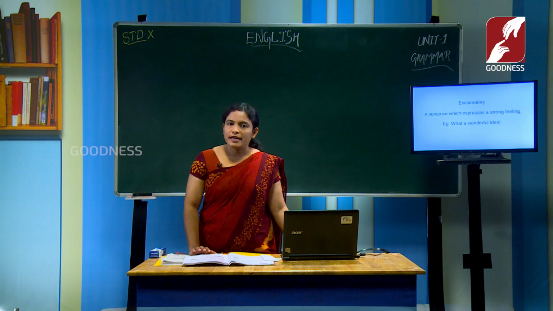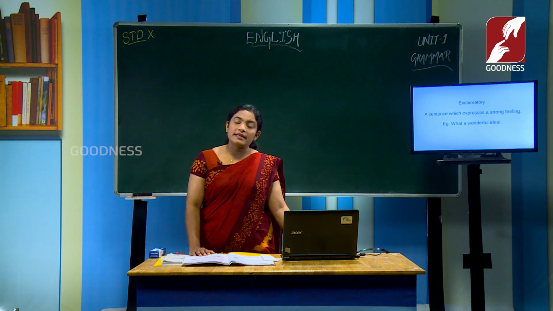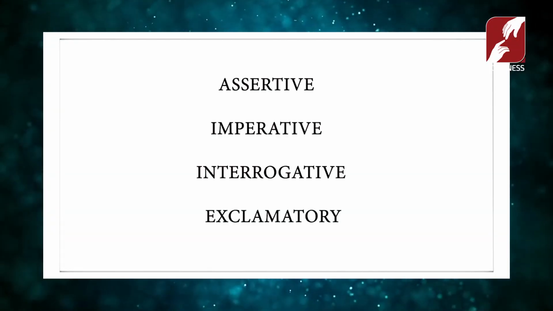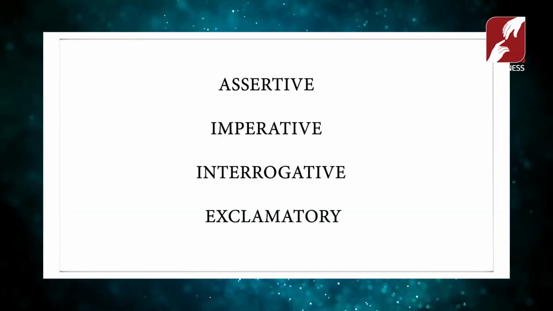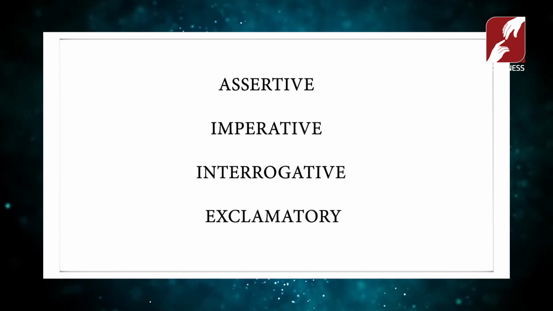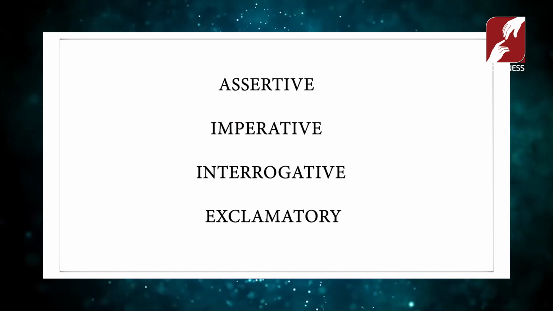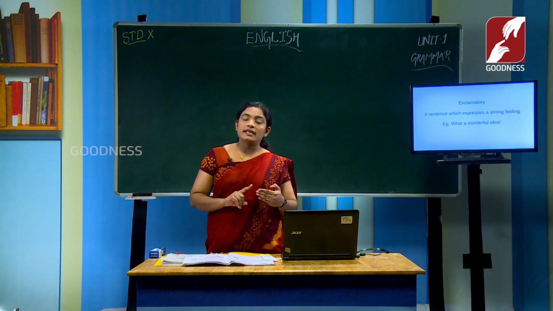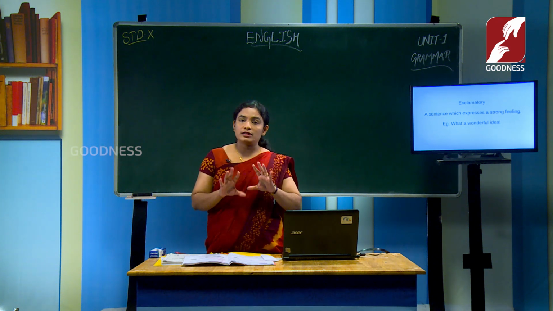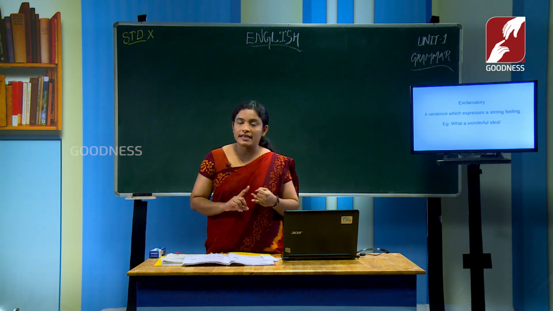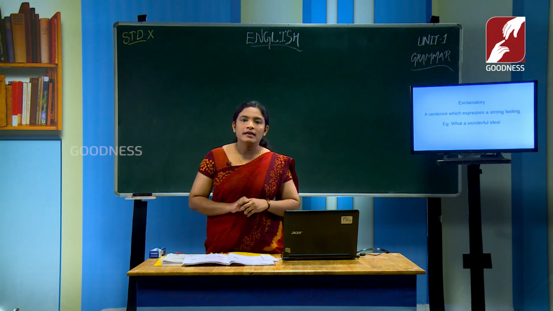There are four kinds of sentences in English, and which are they? They are, yes, assertive sentences, then imperative sentences, interrogative sentences, and exclamatory sentences. In assertive sentences, we can see two kinds of sentences, the positive and the negative, or the affirmative and the negative.